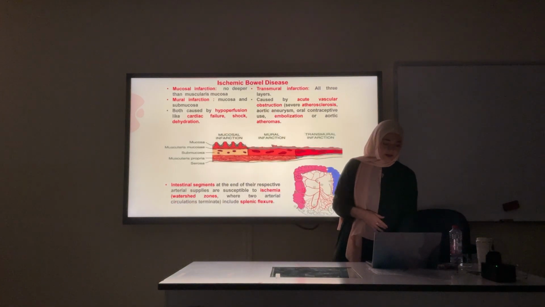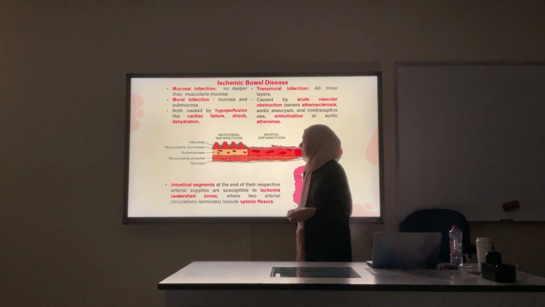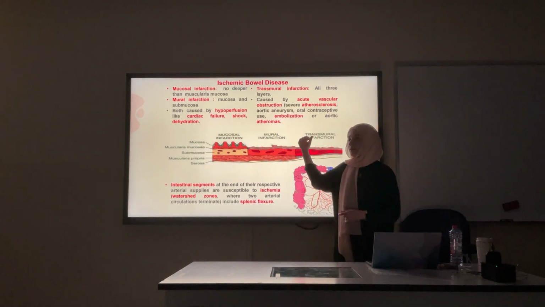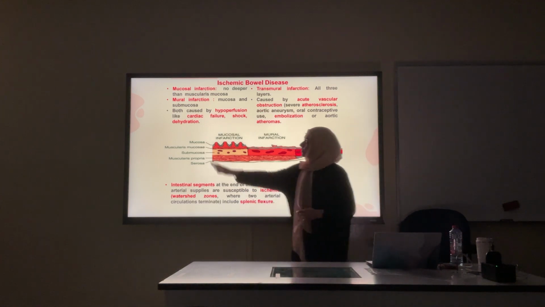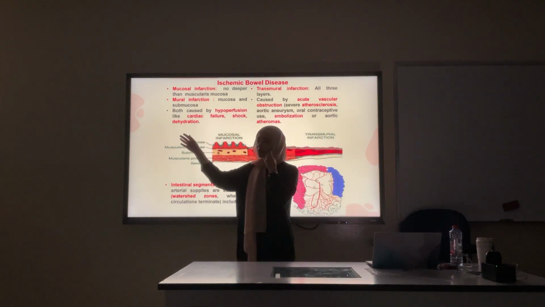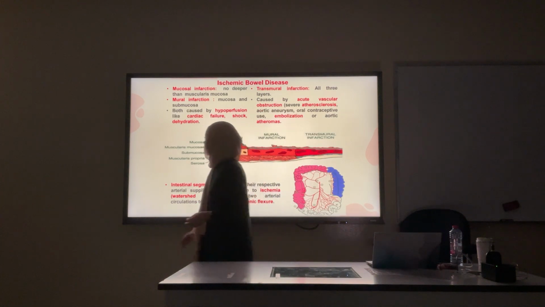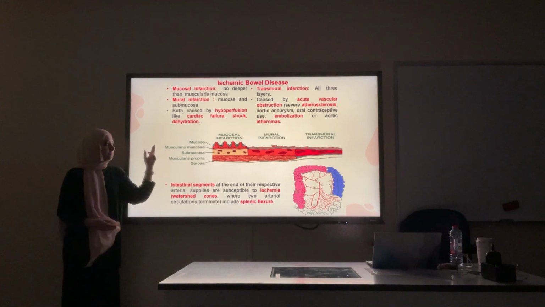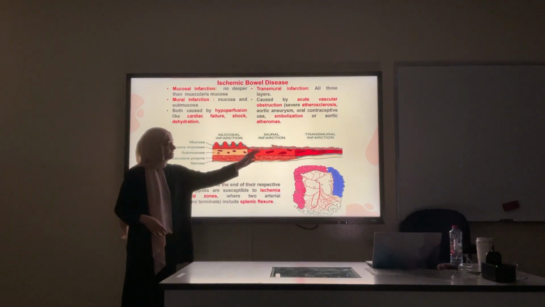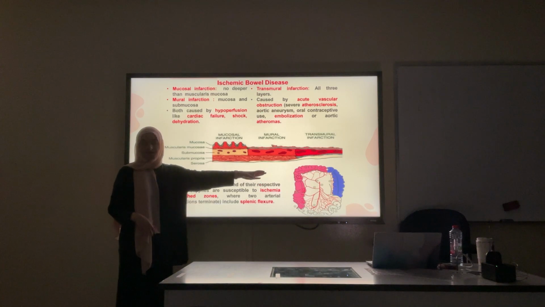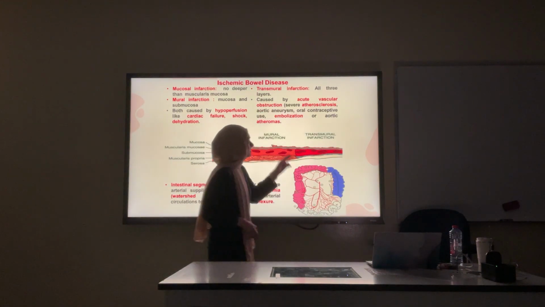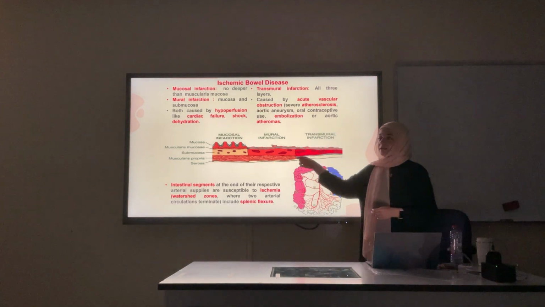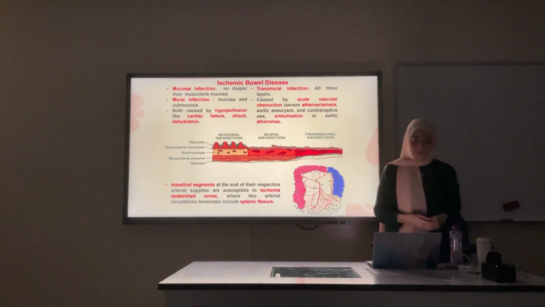Okay? Here, ischemic bowel disease, the doctor divided them into two types: mucosal and mural infarction, and the other type, transmural infarction. In mucosal and mural infarction, they're both caused by shock, hypovolemia. Okay, and the areas that are affected are which areas? The watershed areas. And the transmural infarction affects all of the layers of the colon, and it's usually caused by acute vascular obstruction, like an embolus or a thrombus in that area. Okay.